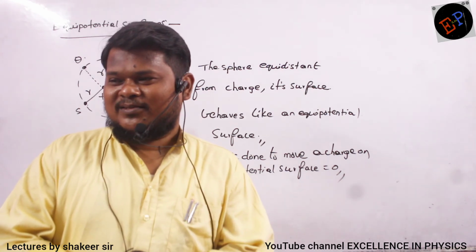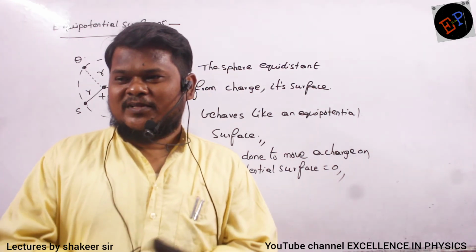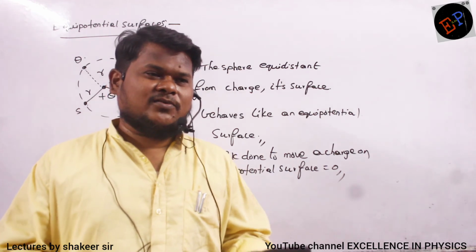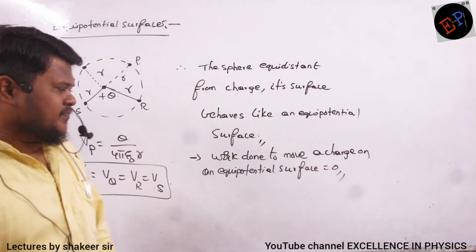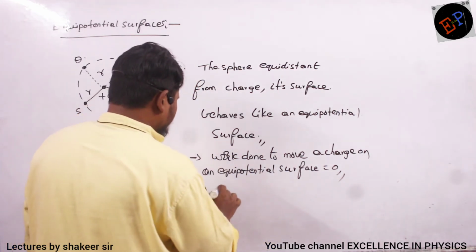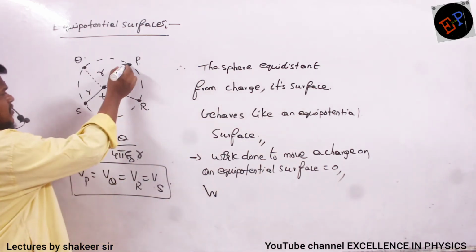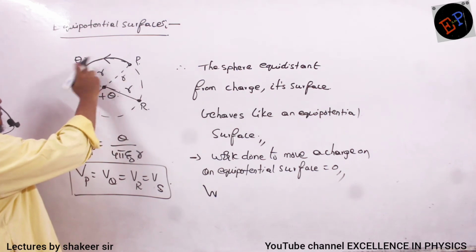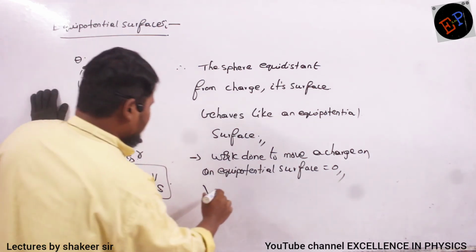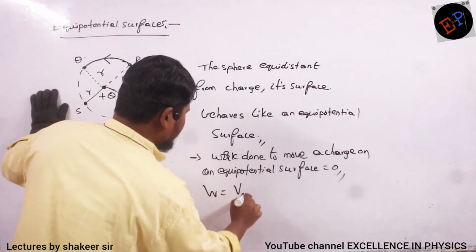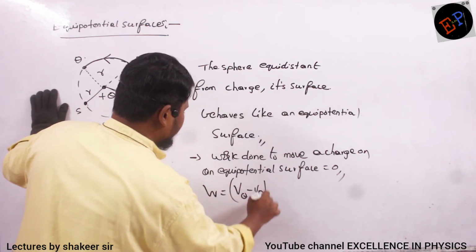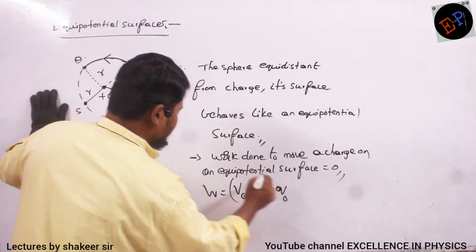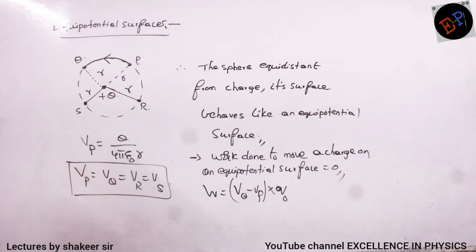What is the meaning of equipotential? Potential difference is 0. If potential difference is 0, work also will be 0. Because what is the equation of work done? For example, if I want to move a charge from P to Q, then work done, how will I write? V_Q minus V_P multiplied by charge. This is how I write. This is the equation of work done.